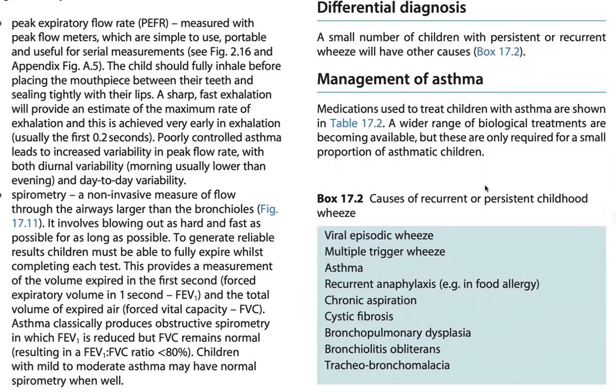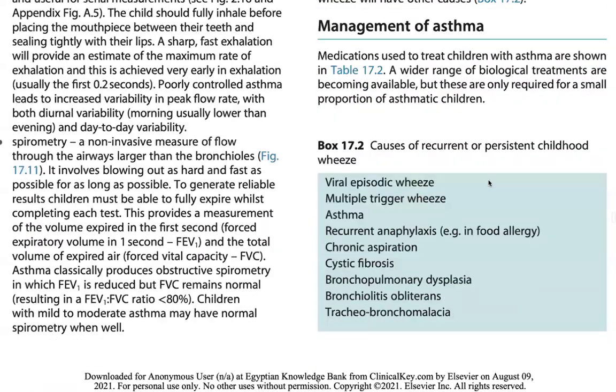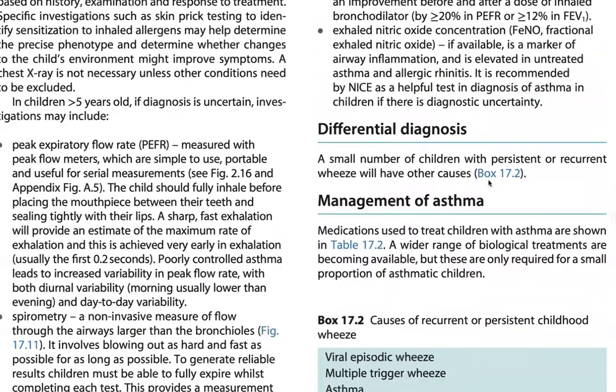Asthma classically produces obstructive spirometry in which FEV1 is reduced but FVC remains normal, resulting in an FEV1 to FVC ratio of less than 80%. Children with mild to moderate asthma may have normal spirometry when well.